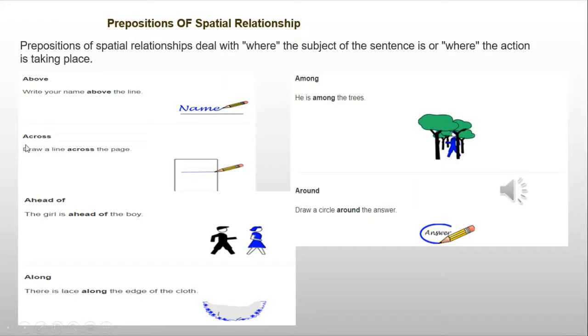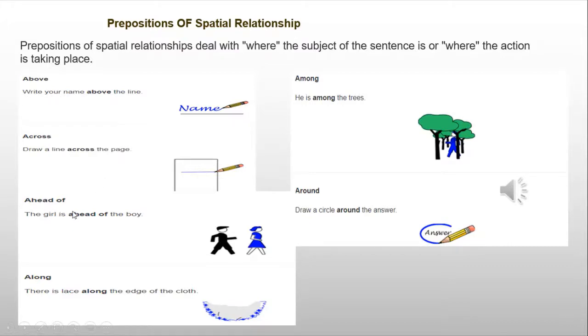The name has to be written above the line. Thus, there's a relationship. Across: draw a line across the page. There's a relation between the line and the page. Thus, we have to draw a line across the page.